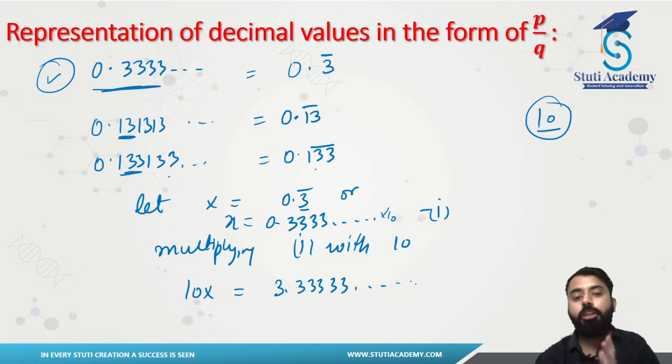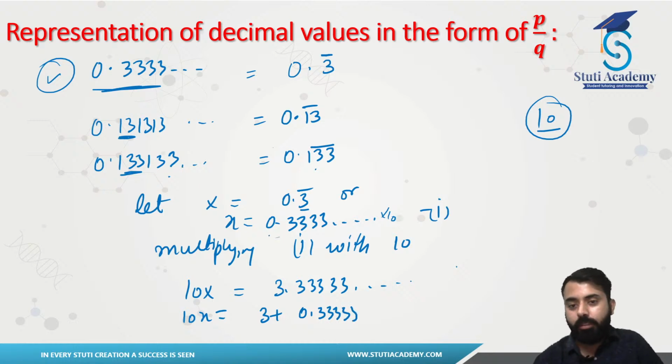Right? Now you have 2 methods here. Either you can mark this one as the second equation, but I can tell you the easiest method. Don't just go with the elimination one. Can you write this like this? 10x equals 3 plus 0.3333. Obviously you can. Now you remember the value of 0.333 and so on, it was x.